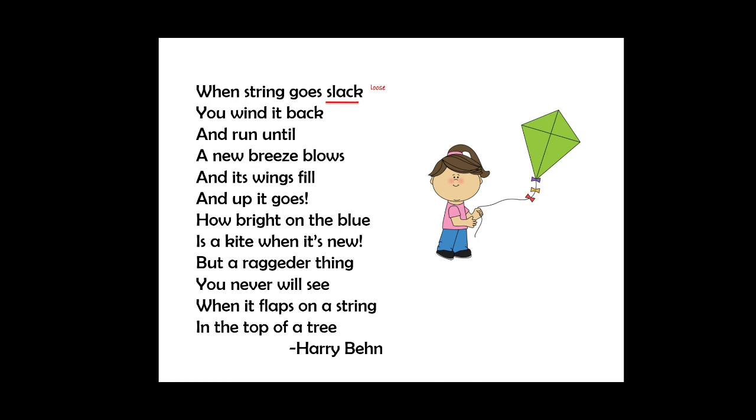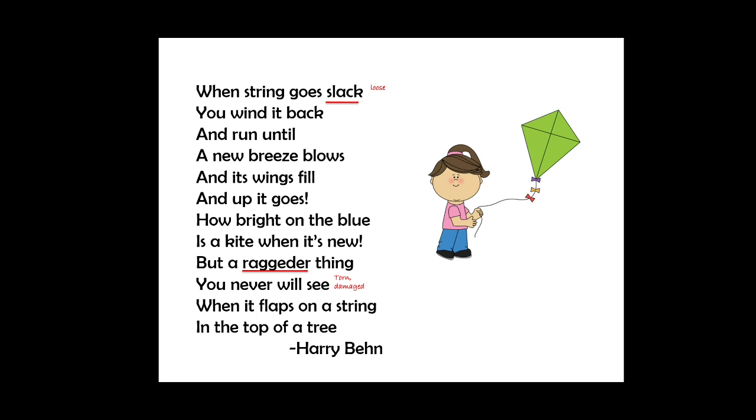So when a new kite flies in the blue sky, it appears so bright. But a raggeder thing. Raggeder means worn out, totally torn. So when this kite becomes a torn or damaged thing, but a raggeder thing you will never see when it flaps on a string in the top of a tree. When the kite gets stuck on the top of a tree and it starts flapping its wings in an attempt to come down, it gets damaged. It becomes a totally worn out, torn thing.